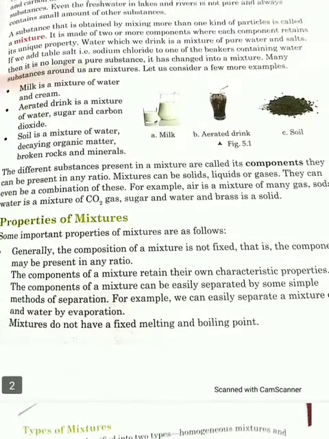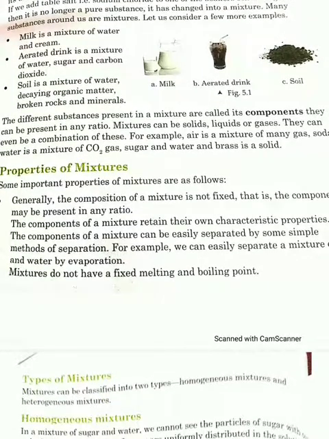Okay, let us now do the properties of mixtures. A mixture does not have any fixed proportion or fixed ratio of its components, meaning the things are randomly mixed in it. The components of a mixture retain their own characteristics.